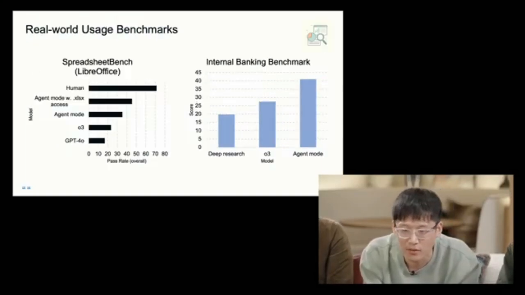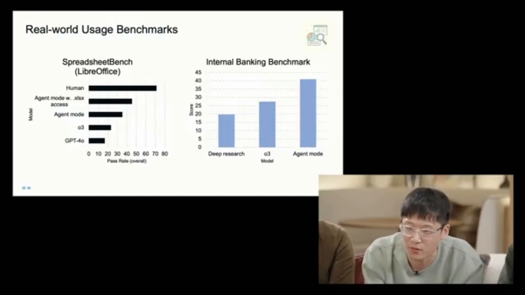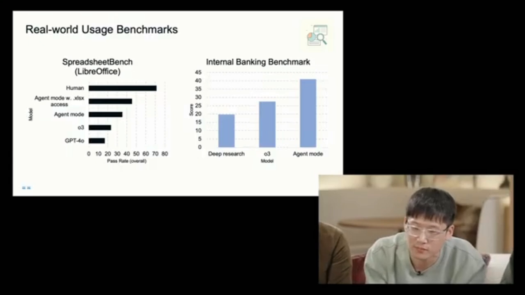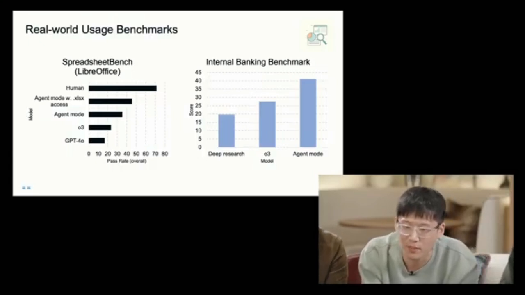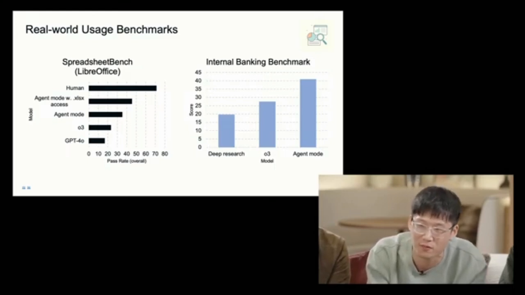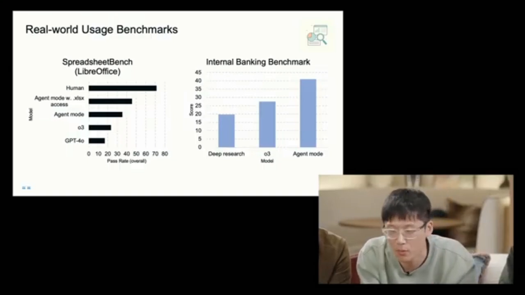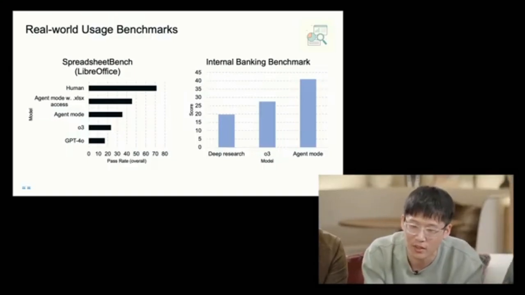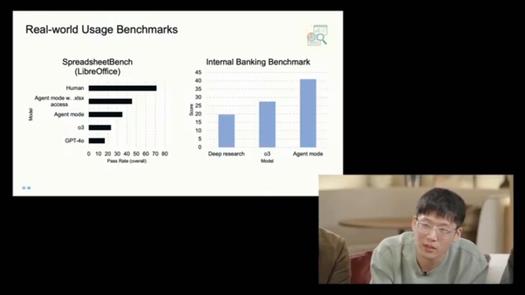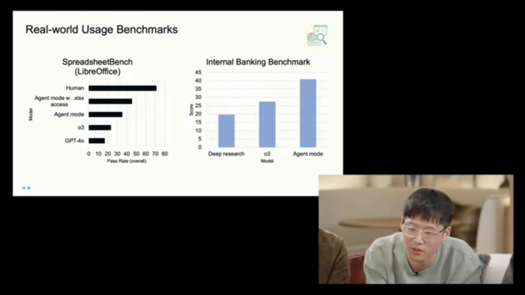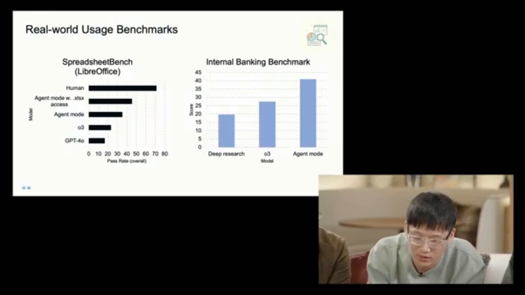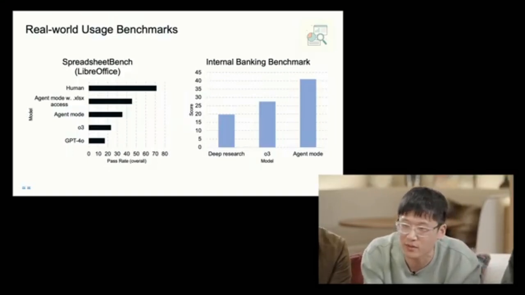Finally, we care about how the users will benefit from our model in the real world. Spreadsheet Bench is a benchmark that measures the model's ability to edit spreadsheets derived from real-world use cases. Here, the agent model with LibreOffice and the computer tool can already solve 30% of the tasks. When we give the model access to the raw Excel file in the terminal, it further boosts the performance to 45%. Finally, we evaluate the model on an internal banking benchmark.